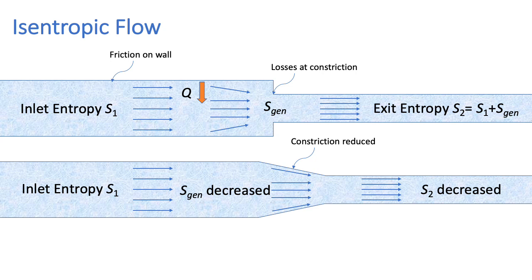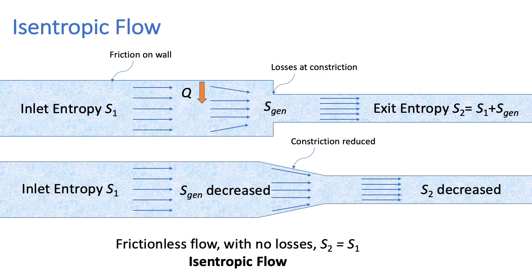Now if we measure both S1 and S2, the difference between them is a measure of the losses that we have inside the pipe. And if we had absolutely perfect frictionless flow where there were no losses, S2 would be equal to S1. This is what we would call isentropic flow. And it is an extremely useful idealization which will allow us to calculate the minimum amount of work that we would need to do to pump the fluid through this pipe.